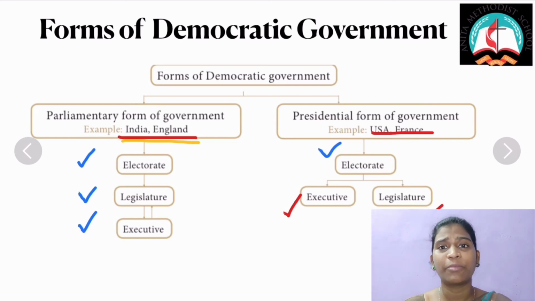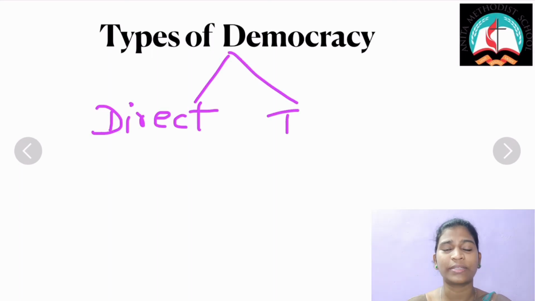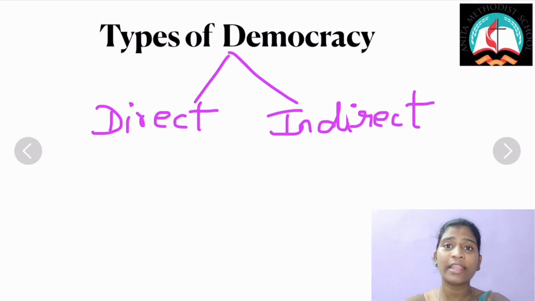Now, types of democracy. As I've told you, there are two types of democracy: direct democracy and indirect democracy. What do you mean by direct democracy? Direct democracy is where people themselves directly express their will on public affairs, and this type of government is called pure or direct democracy.